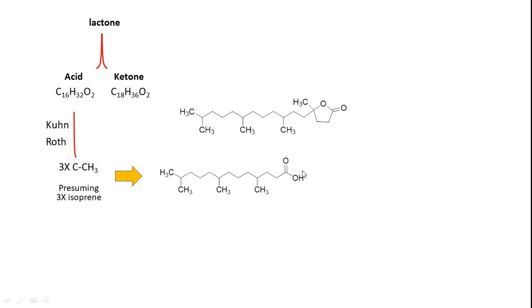Let's say this is the carboxylic acid, because this is C16, and the actual compound is C20. So this could be the gamma lactone.